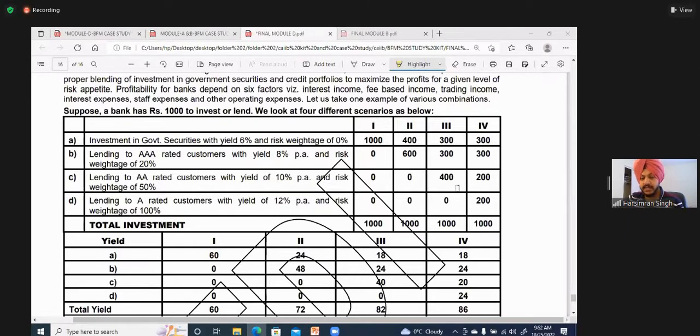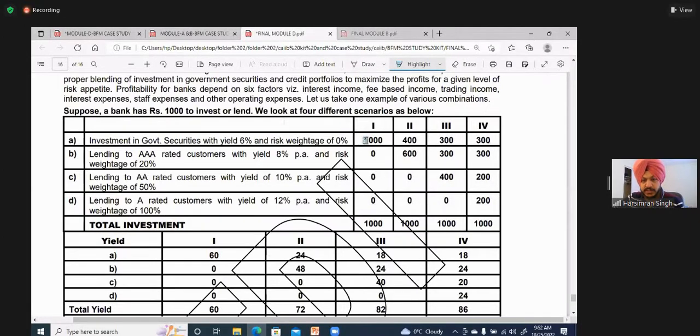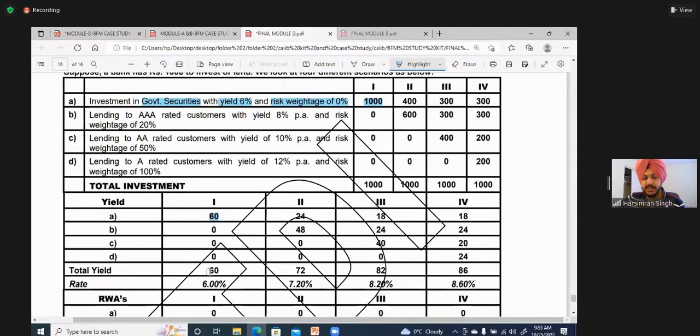Now he has taken 4 different scenarios. First scenario, what he does is he puts the entire 1000 crore in government securities which have a yield of 6% and risk weight of 0. So 6% of 1000 is how much? 60. You will get a return of 60. 60 is on 1000, that is 6%.